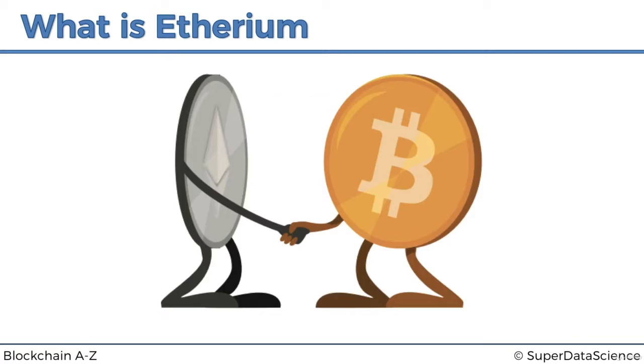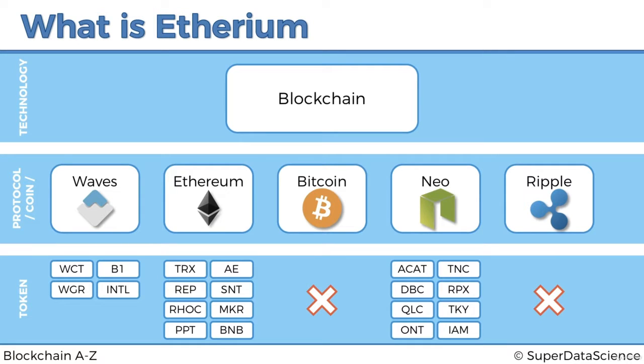So having said that, Bitcoin and Ethereum are actually friends. And there's even an image like this. And why are they friends? Well, because they both exist in the protocol coin layer, and they have kind of different purposes. The purpose of Bitcoin is to just create a cryptocurrency that will disrupt the banks and will allow us to trade or transfer money borderless and permissionlessly. So Bitcoin exists here, and the intention is not to create a platform for others to create projects on top of it.